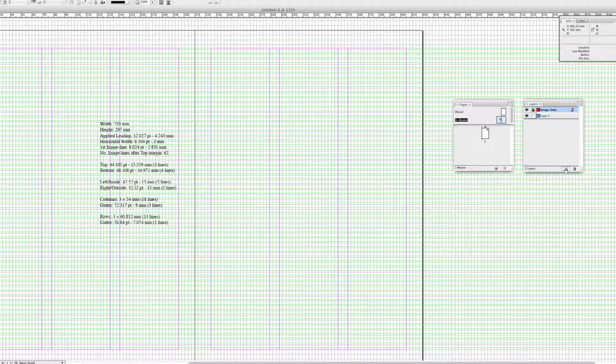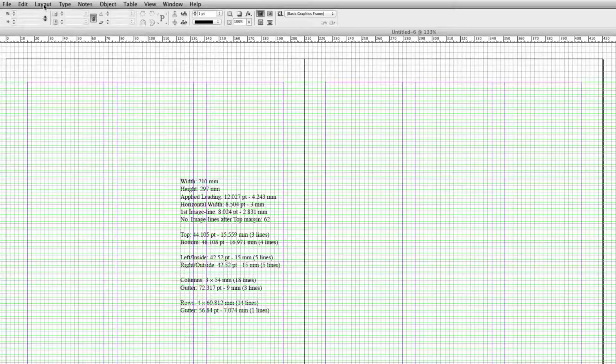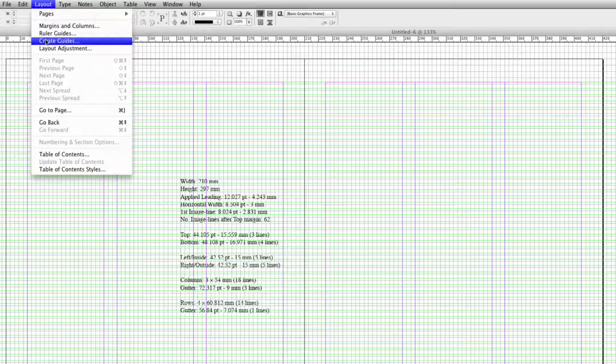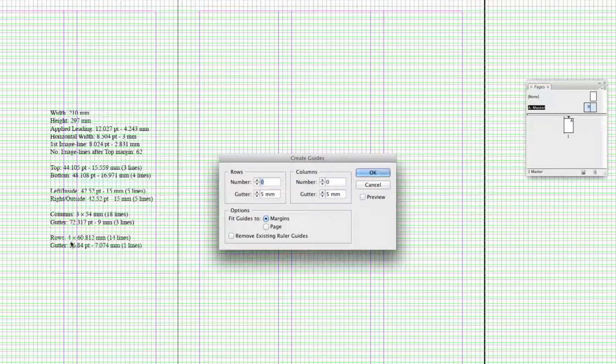Okay, the last step before we create our paragraph style is to create a new layer. You can hold down the Alt button again and rename it to Rows. Then go to Layout, Create Guides. Make sure to fit guides to margins, otherwise it's going to misalign and it's going to look horrible. Okay, number of rows, 4. And the gutter is 7.074 millimeters. And you can check preview.